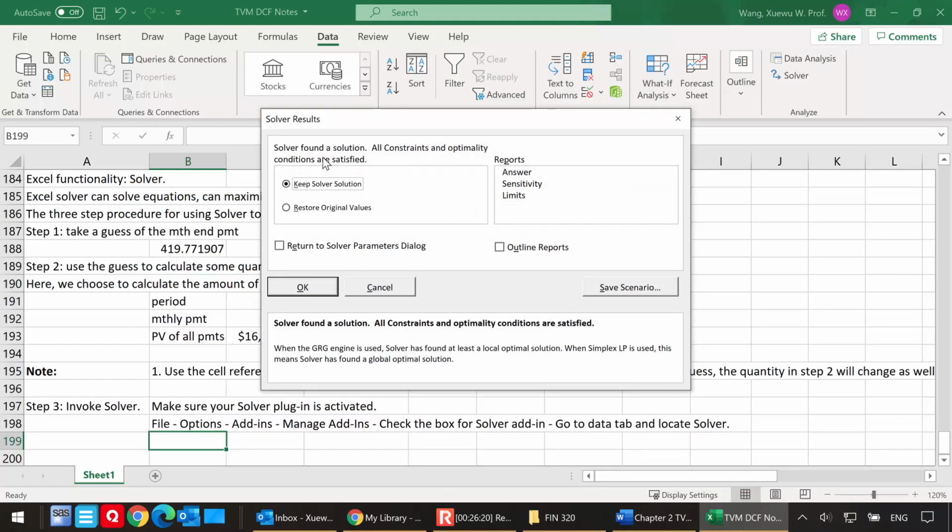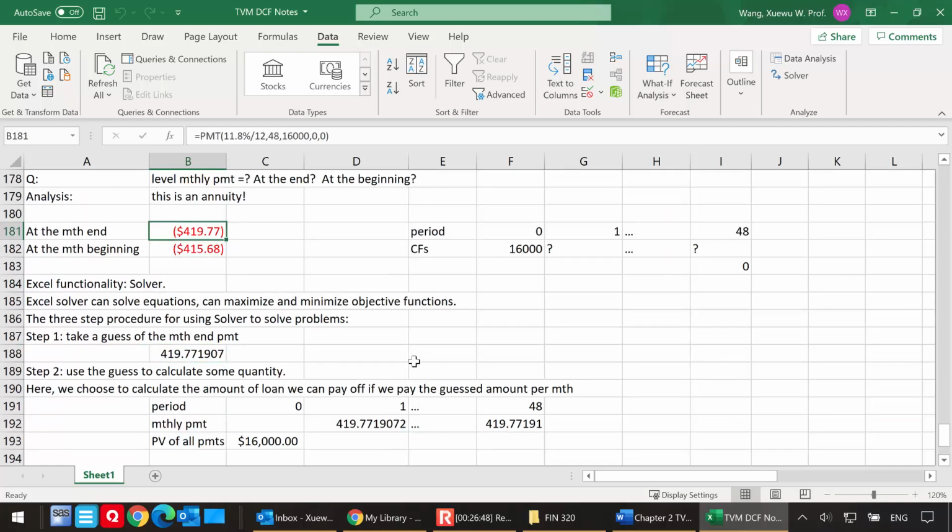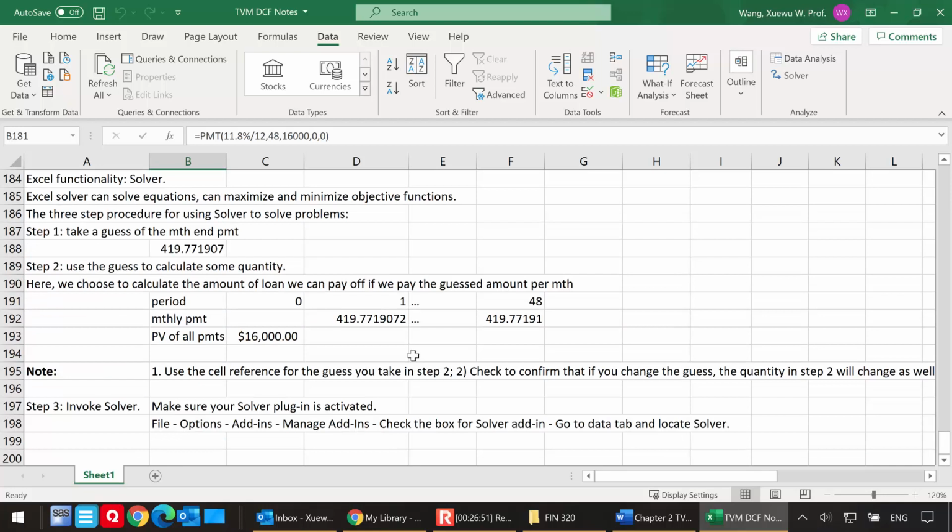The Solver says I found a solution here. All constraints and optimality conditions are satisfied. Of course, there's none. All right, and what do you want to do? Do you want to keep the Solver solution? Well, that looks like a good choice, so I'm going to click OK. And now you see that that number 450 or 333.33 or whatever you have played with has been changed to 419.77. And this is precisely the number you saw from using the payment function. So yes, we are replicating the answer.